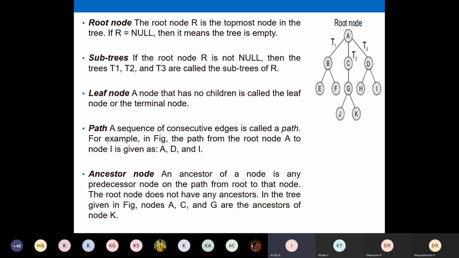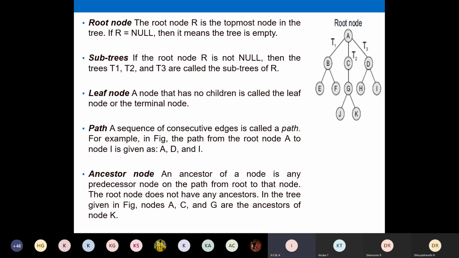For example, the path to reach J is A, C, G, J. They define the path to reach J. Okay, your path will always start from the root node. So here an example is given for node I, how to reach I. The path to reach I is from the root node. You always have to start from the root node. So A to D and then D to I. That defines the path of I.